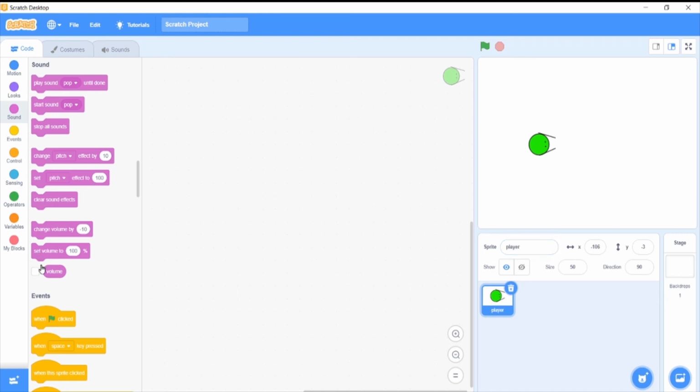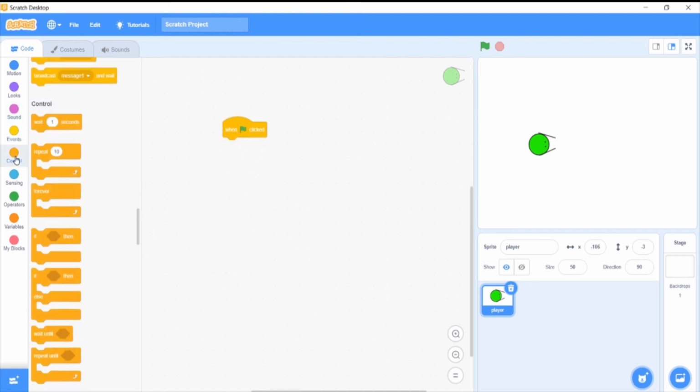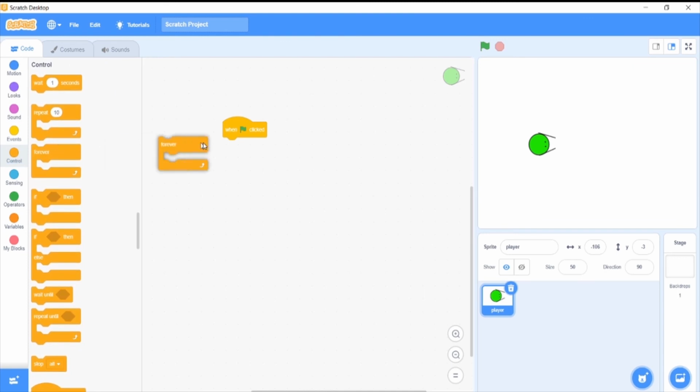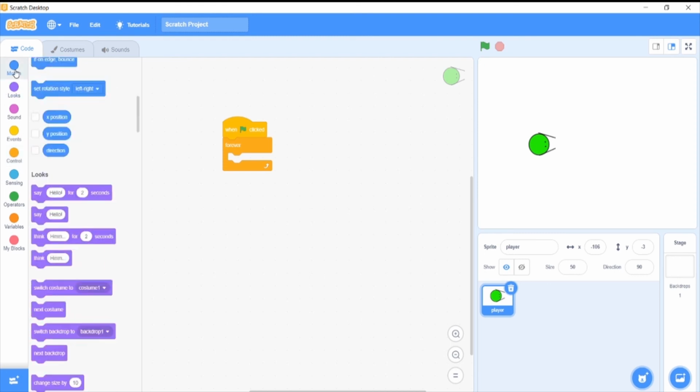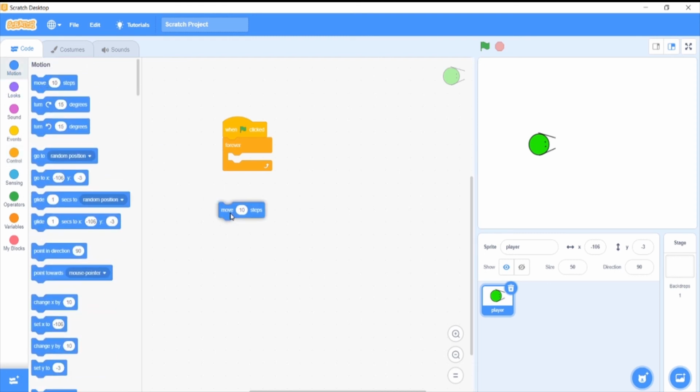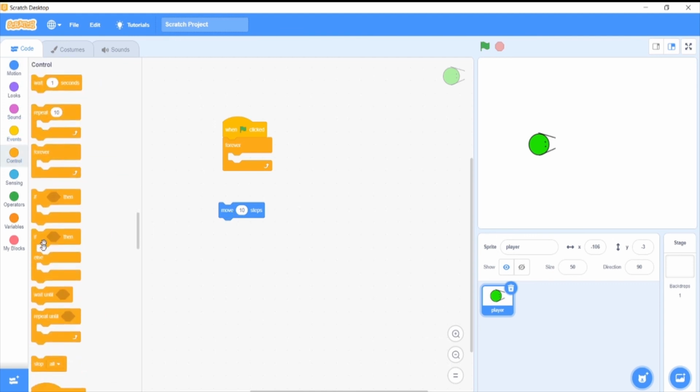Now I will teach you a new, different kind of program. When flag clicked, forever, we want to keep it forever. Now you can see one thing. There is one motion block called move. Now move, if you are telling forever, just give me something. I'll just paste this forever.